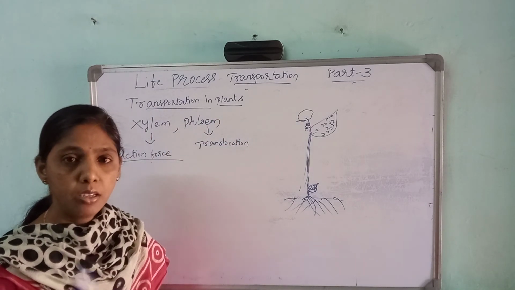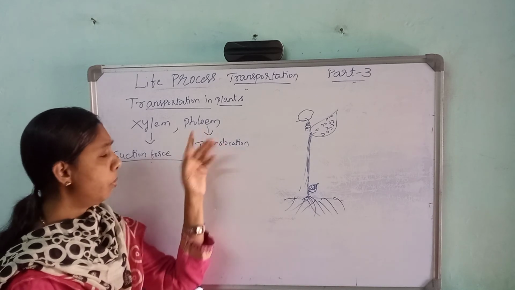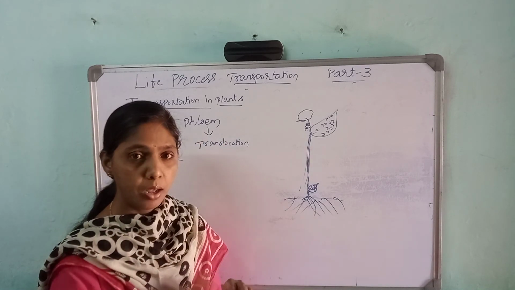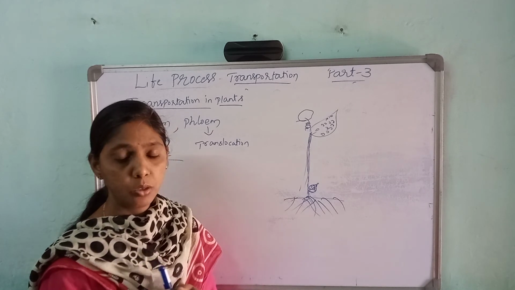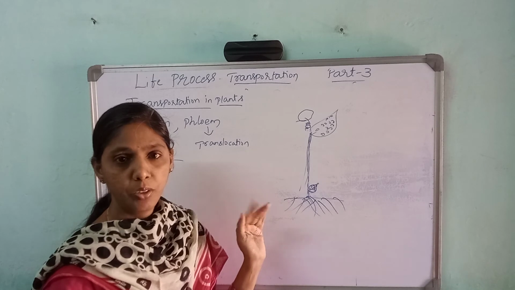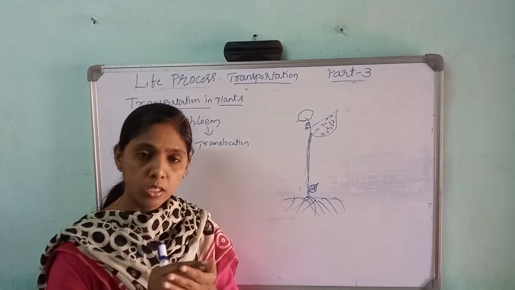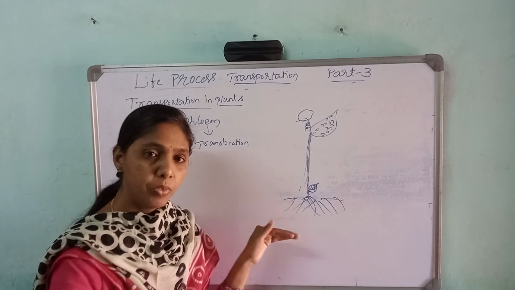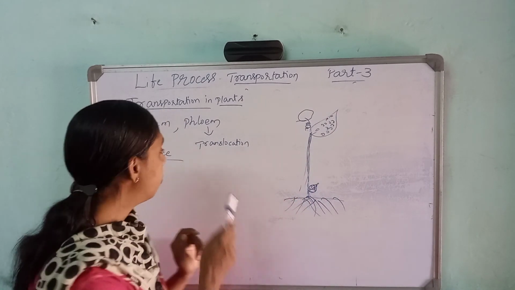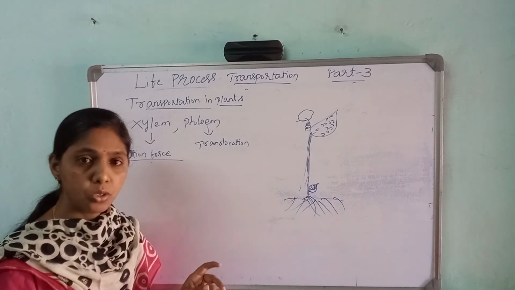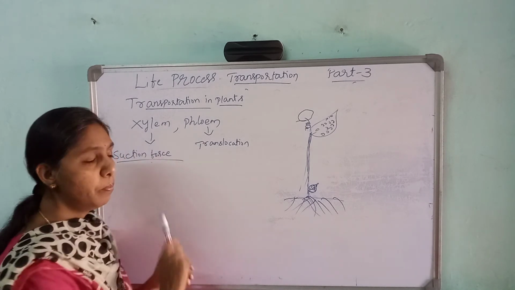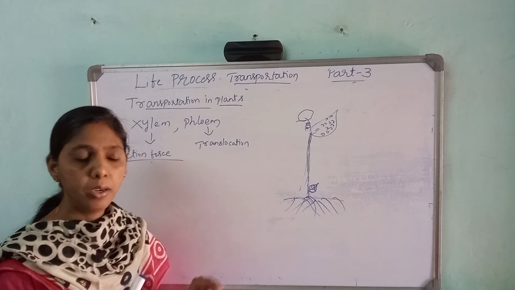Among these, the sieve tube of the phloem helps in transporting the dissolved food particles. Food particles are prepared by the plant with the help of photosynthesis. From there the food particles in dissolved form will be sent to all the parts of the body. That process is called translocation. What is translocation and where does it occur? This is very important. Suction force and translocation are very important.